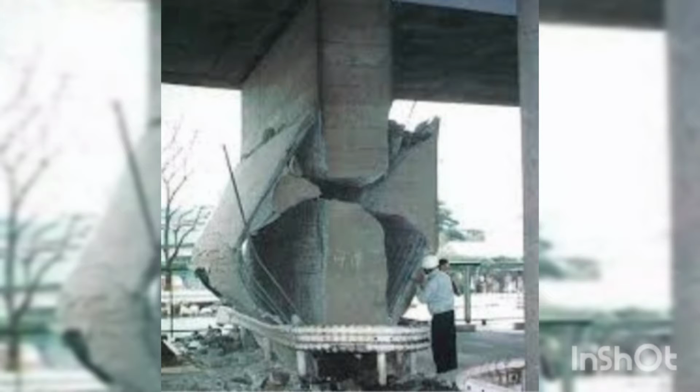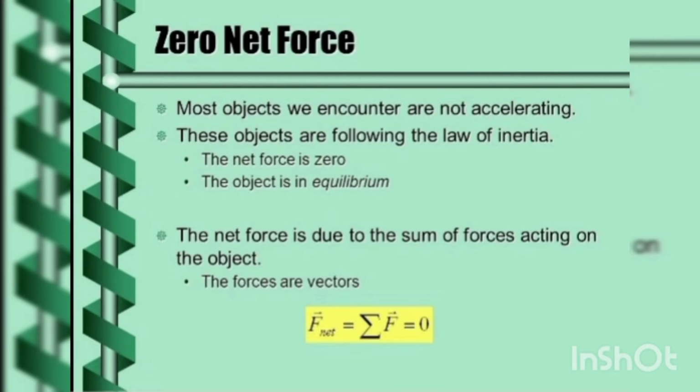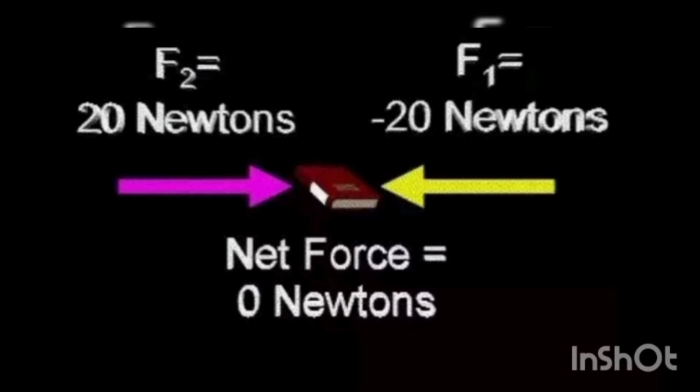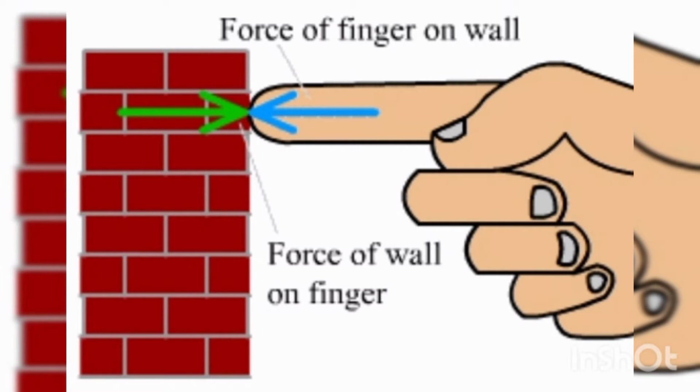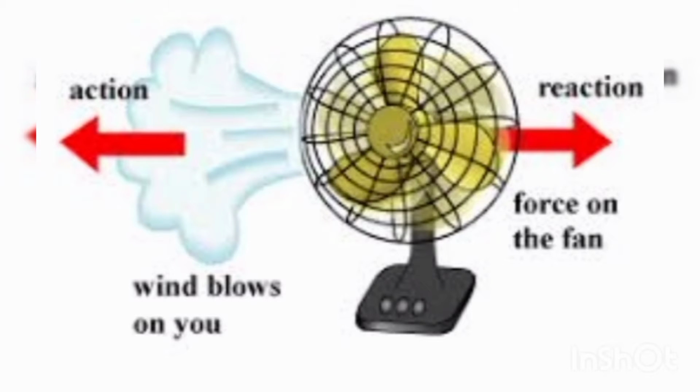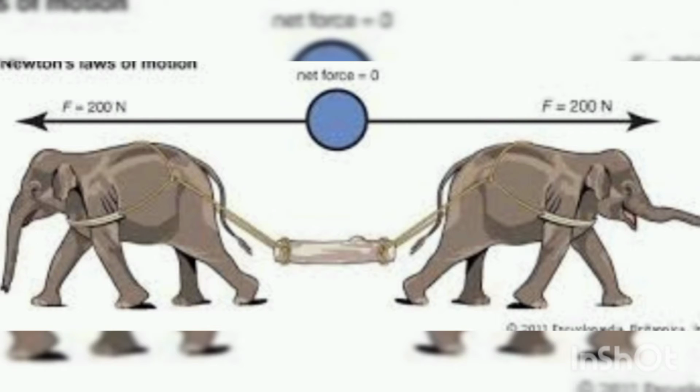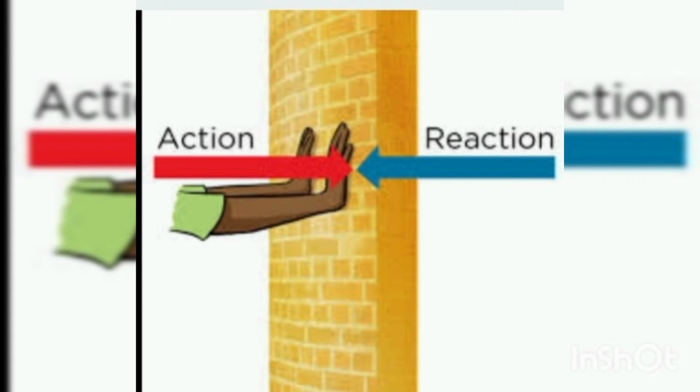Why are these structures stable? These are examples of structures which follow the rules. But here is the question: when we see the structure in a normal situation, these are stable structures. They are not moving. They are still there. So the structure is only stable when the net force is zero. The compressive, the shear, and the other forces should be zero. It is only possible when we produce some reaction forces within the structure. These forces can neutralize the existing forces. So that is the only situation in which the structure can be stable.